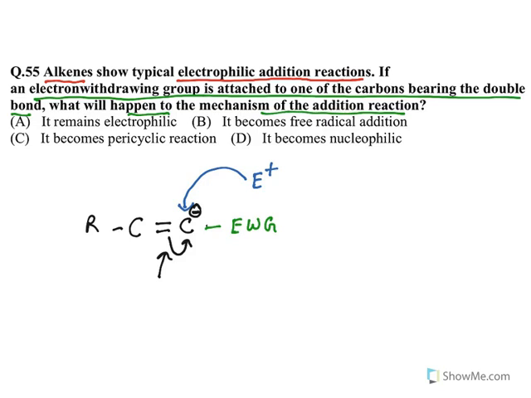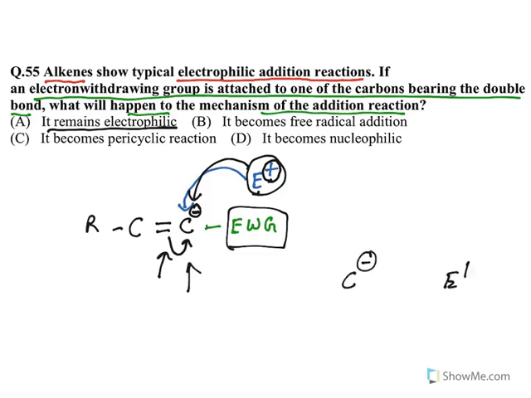So the electrophilic addition reaction occurs even faster because the electron concentration is increased. This species needs electrons, so it immediately comes and attacks here. So what is the effect of attaching an electron withdrawing group? It remains electrophilic. See, this carbon with a negative charge is looking for an electrophile. So it remains electrophilic. This is the answer.